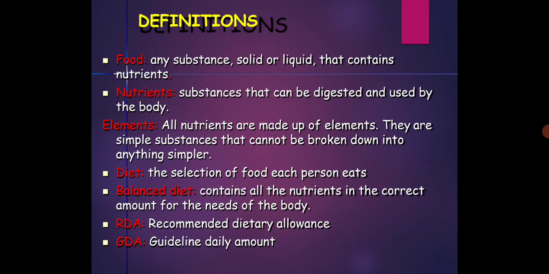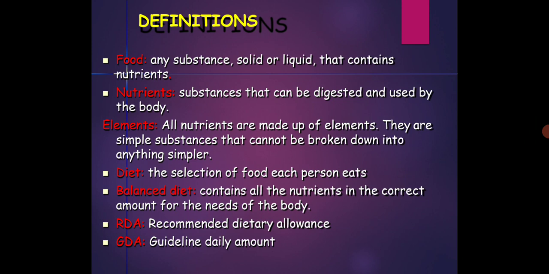First, see the definitions of the terms included in these topics. Firstly, food. What is meant by food? Any substance, solid or liquid, that contains nutrients. Any substance that includes nutrients is called food. Then nutrients means the substances that can be digested and used by the body.